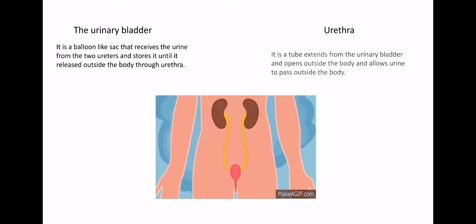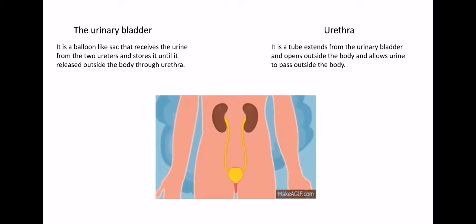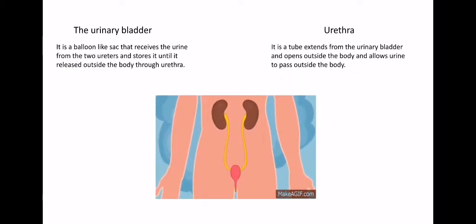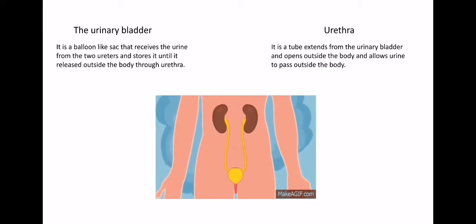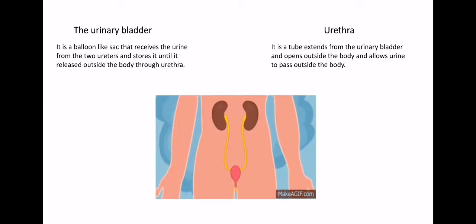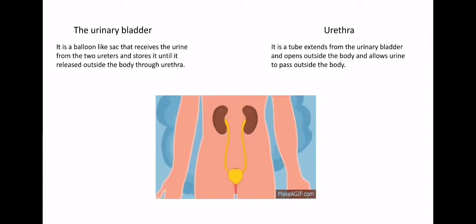And the last one, the urethra. It's a tube that extends from the urinary bladder and opens outside the body and allows urine to pass outside the body.